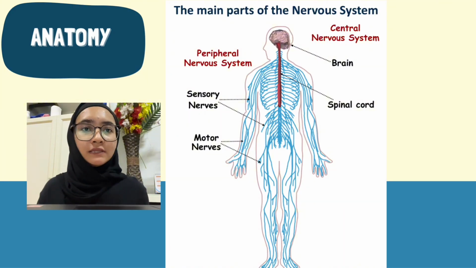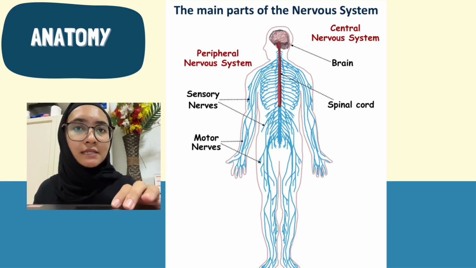The peripheral nervous system is then divided into sensory nerves and motor nerves. The sensory nerves, also known as afferent nerves, carry information from the body to the central nervous system. These nerves transmit sensations such as pain, temperature, touch, and pressure. For example, when you touch a hot object, sensory nerves send signals to the spinal cord and brain so that the body can recognize danger.